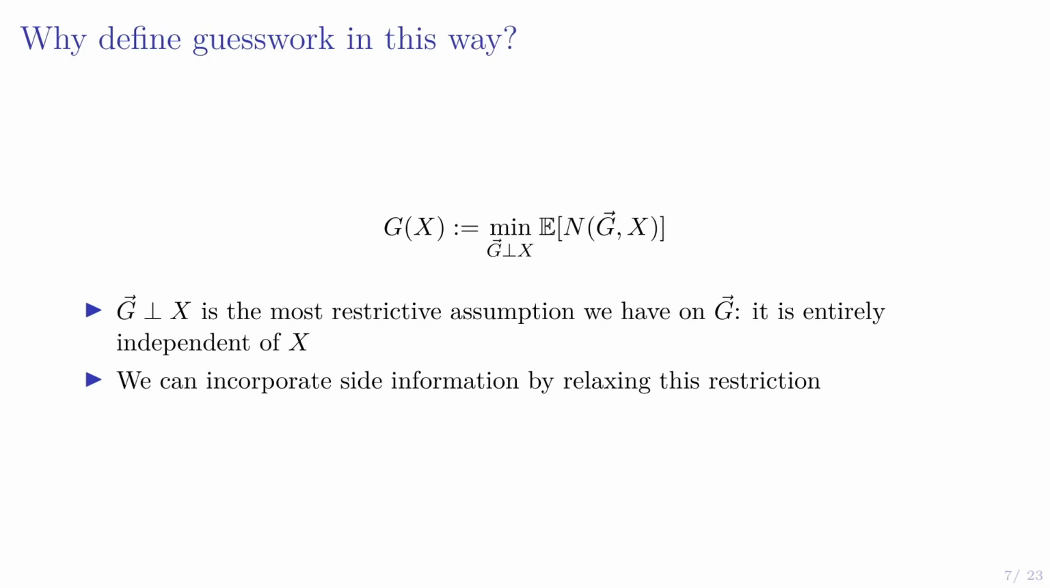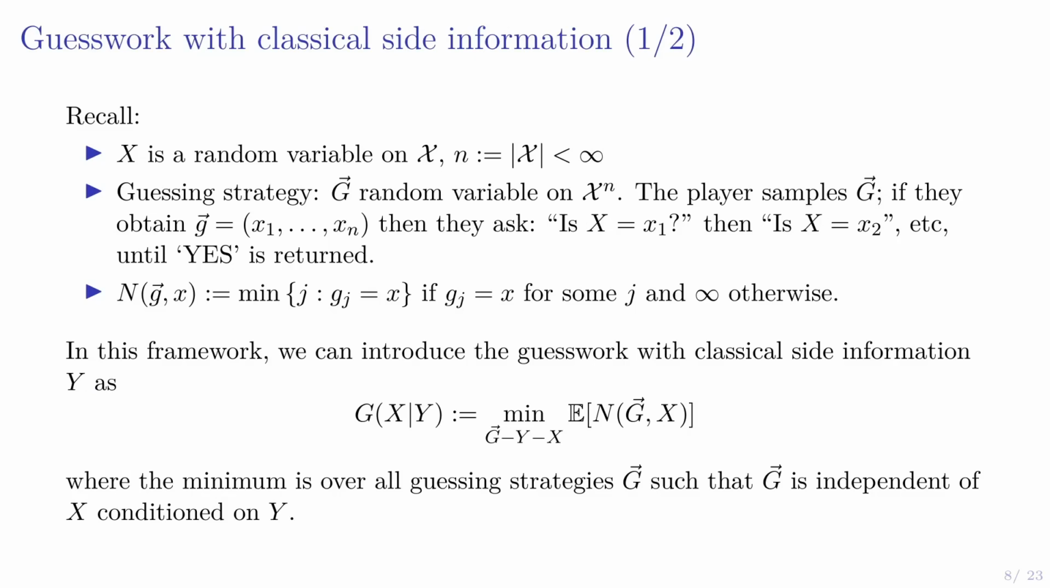So why define the guesswork in this way? Well, the assumption that G, the guessing strategy, is independent of X is really the most restrictive assumption we can make, and we can incorporate side information by relaxing this restriction. So let's talk about guesswork with classical side information.